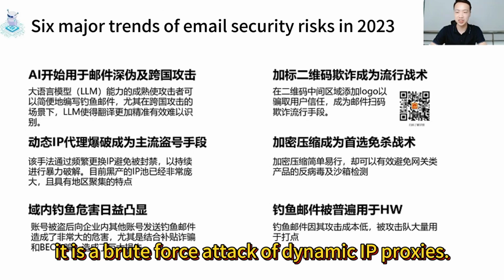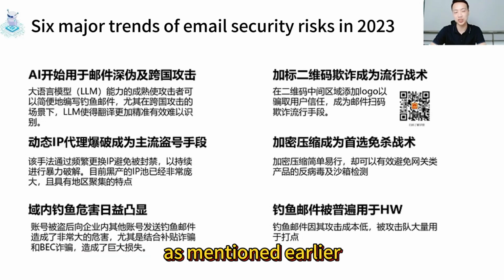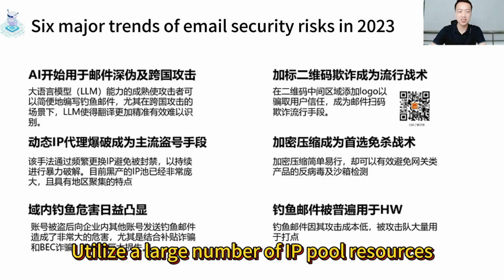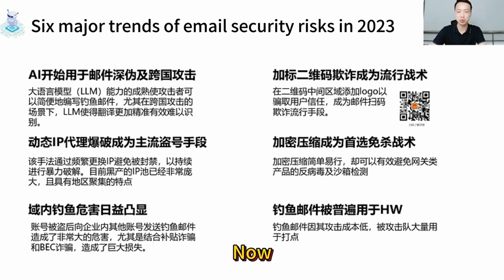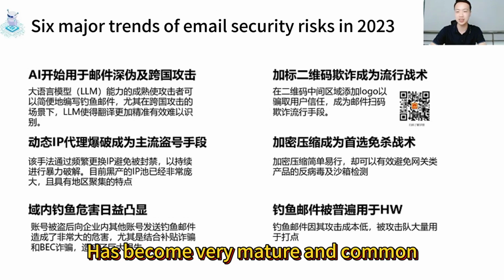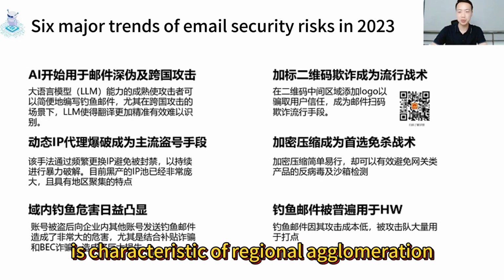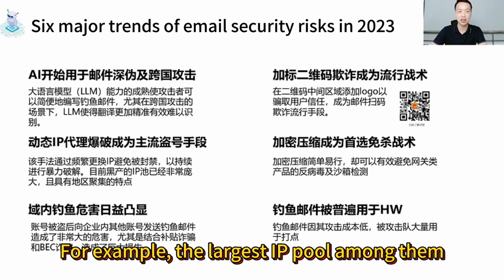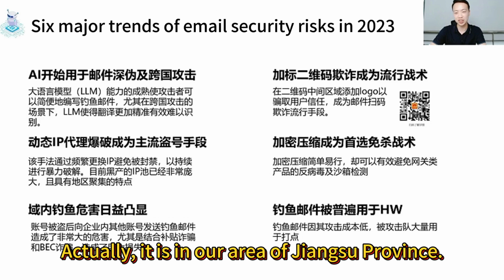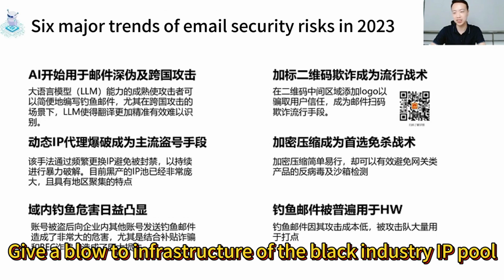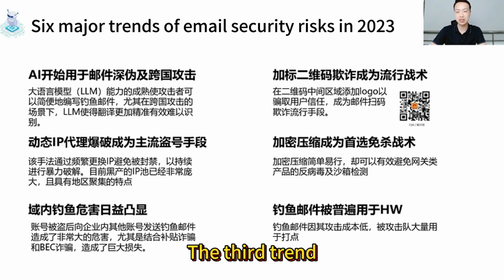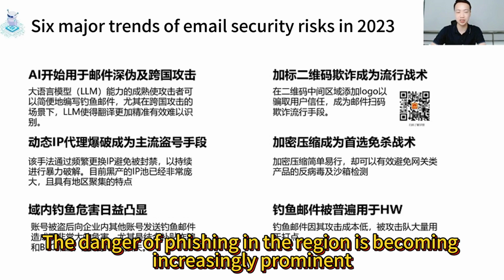The second trend is that brute force attacks using dynamic IP proxies have become the mainstream means of hacking. As mentioned earlier, attackers utilize a large number of IP pool resources, continuously changing the login IP, in order to achieve long-term sustainable brute-force cracking. Now the black IP pool is already very huge. This process has become very mature and common, and some black IP pools show regional agglomeration. For example, the largest IP pool among them is actually in our area of Jiangsu province. Here, I also appeal to the relevant units to strike at the infrastructure of the black industry IP pool.